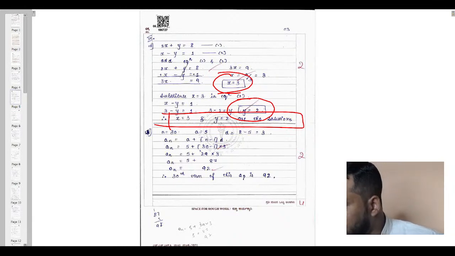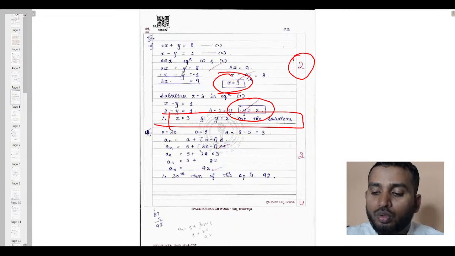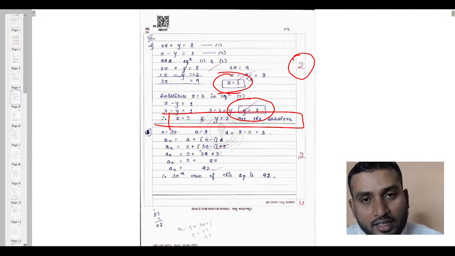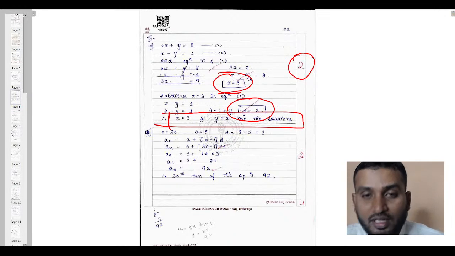See how beautifully the student has highlighted the final answer. So the examiner will blindly give the 2 marks to the student, without any doubts. He has no need to check the steps also, because the student has not given the examiner a chance to check the steps, because the answer is so crystal clear. So he doesn't have any option to eliminate any marks.